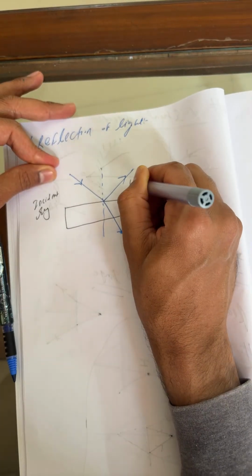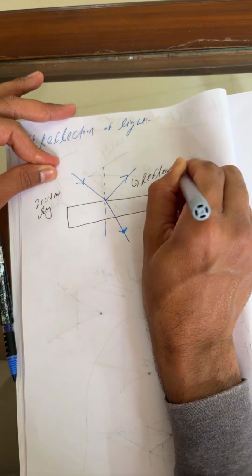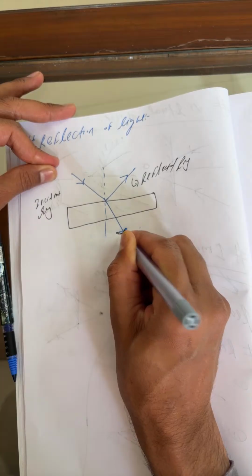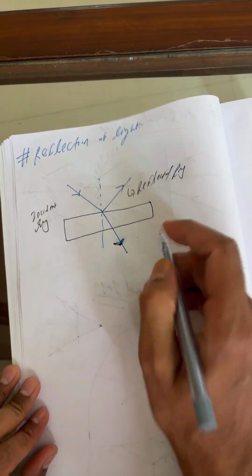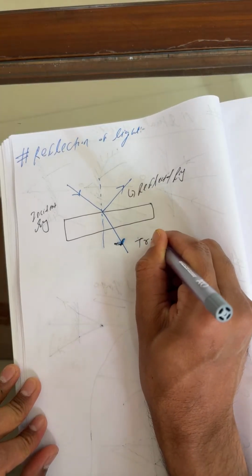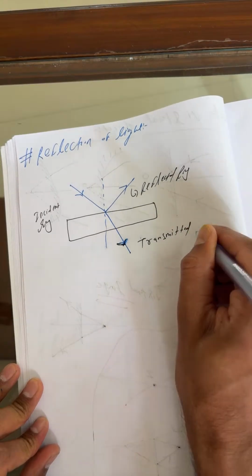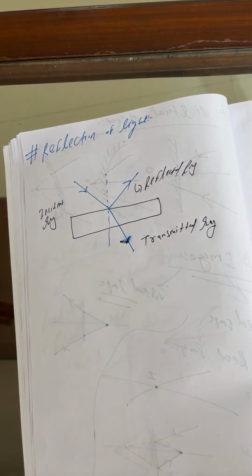This is the incident ray, this is the reflected ray, and this is the transmitted ray.